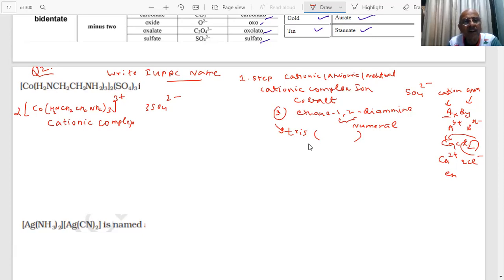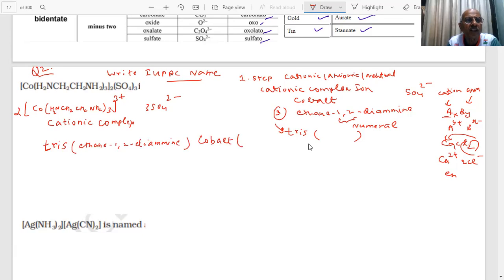Only one ligand is there. Yes, sir. So what I am using is tris, three tris. Then in the bracket, ethane 1 2 diamine. They use ethylene diamine. Tris ethane 1 2 diamine. Then it is a cationic complex. The name is cobalt.